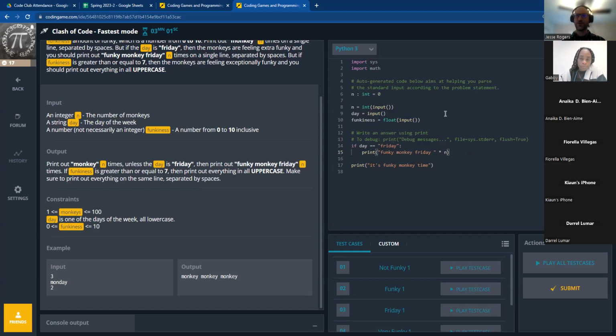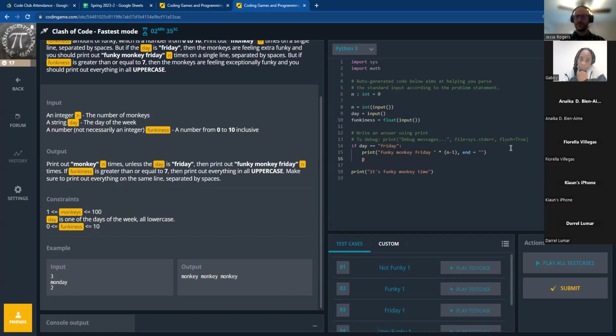So I do want there to be a space, but I don't want it to finish with a space. So this is not a great way, but what I could do is n minus one, and then end equals empty string.